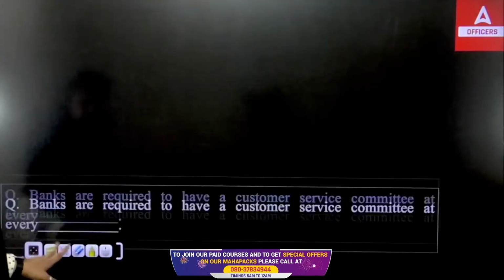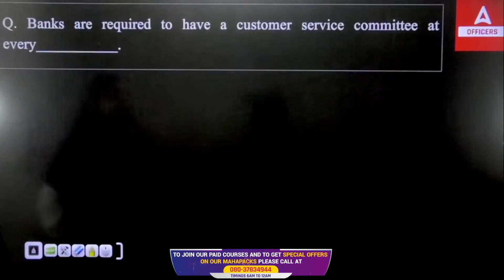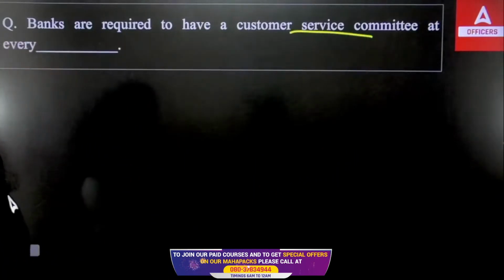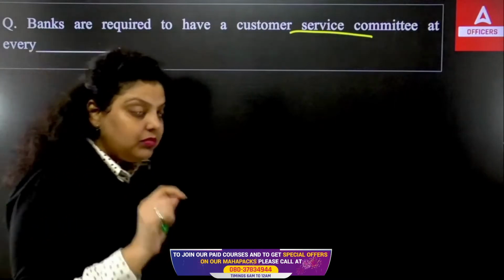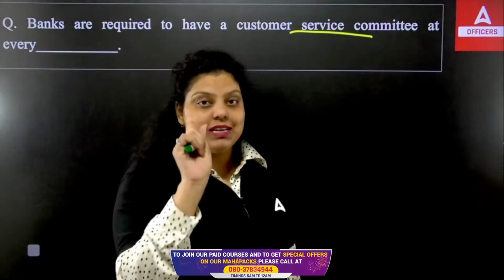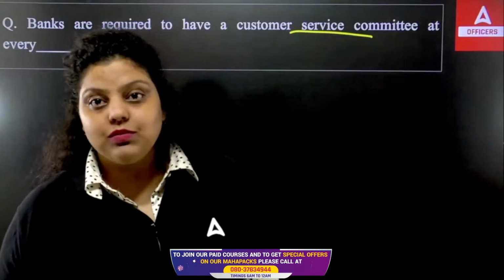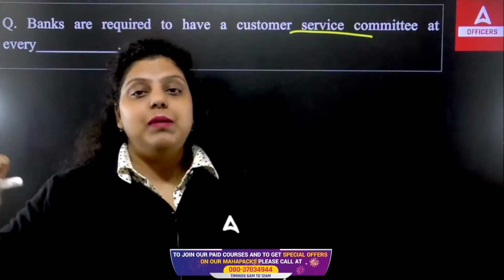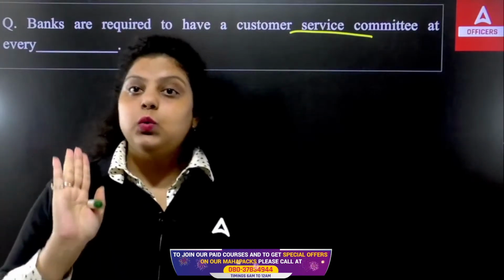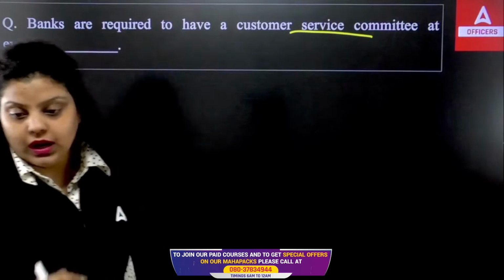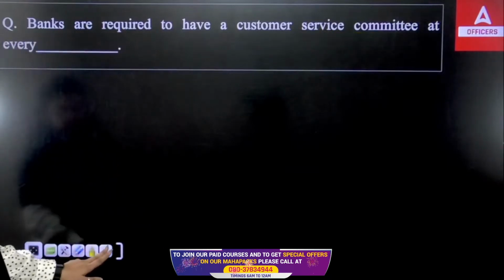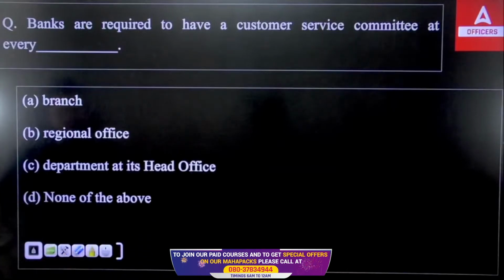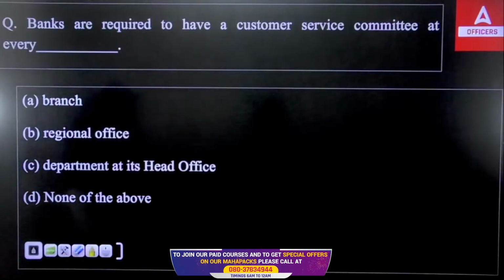Okay. Now the third question we have: banks are required to have a customer service committee at every dash. So it is mandatory that the bank will have the customer service committee. This is mandatory. This committee will be there as per the Indian Banks Association guidelines. If a bank does not have this, a penalty will be applied. Okay. And which of the following is true? At branch, at regional office, at department, at its head office, or none of the above.